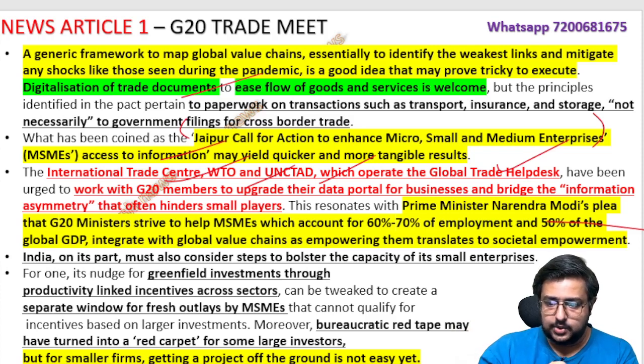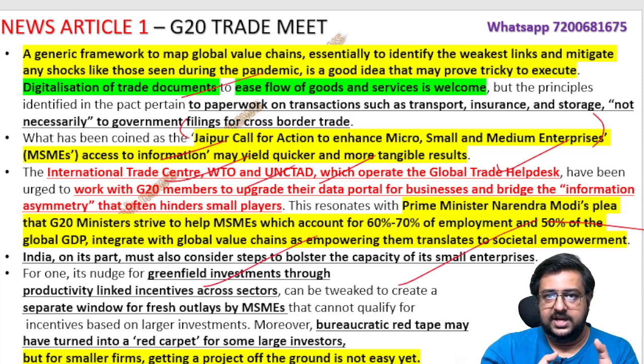Okay. So again, the capacity of the MSME should be improved. The greenfield investment, meaning a new greenfield is something you are doing freshly. Okay, brownfield means something is already there and you are developing it. Greenfield is freshly, from taking the land onwards. So greenfield investment you should boost. Productivity linked incentives, meaning the PLI scheme in India, where you give incentives to people who do production: more production, more incentives you get. So that thing should also go to all the sectors in MSME.